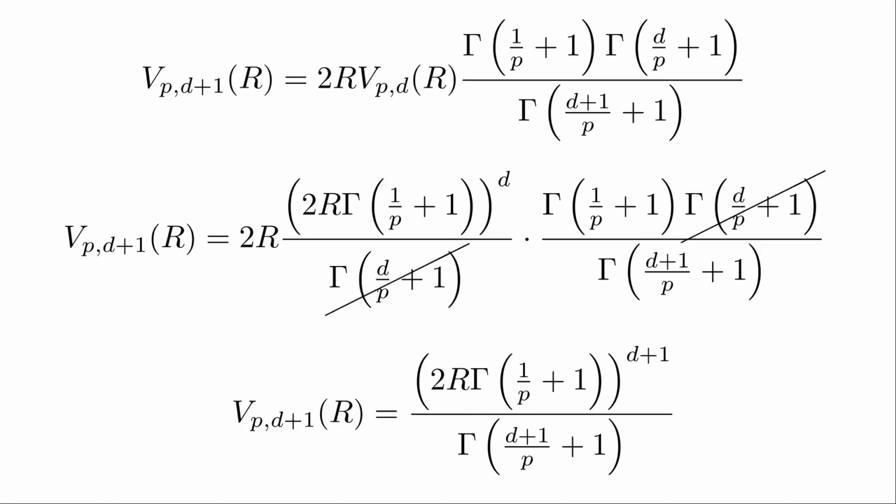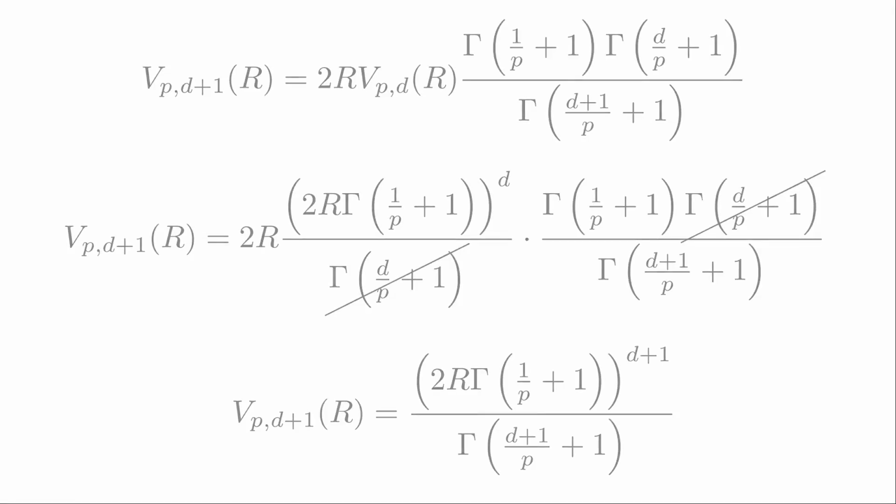What this means is that the ansatz in d dimensions implies that it is correct in d plus 1 dimensions. Since we already know that it is correct in 1 dimension, it must also be correct in 2 dimensions, 3 dimensions, 4, 5, 6, and so on.